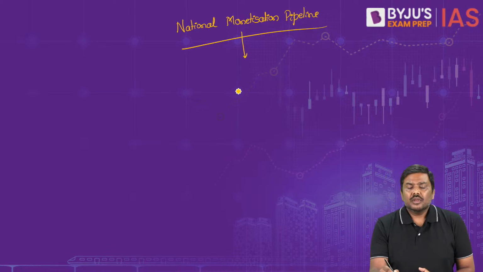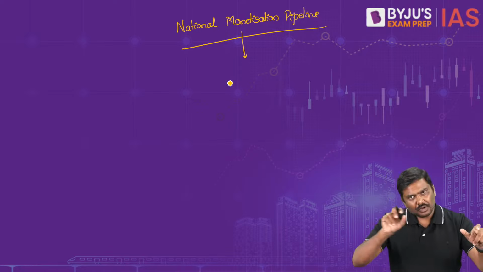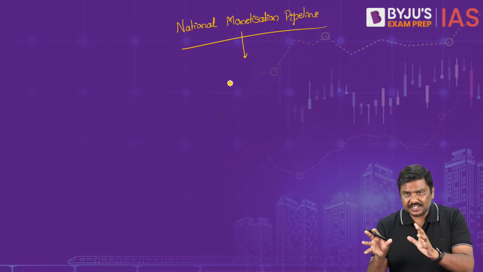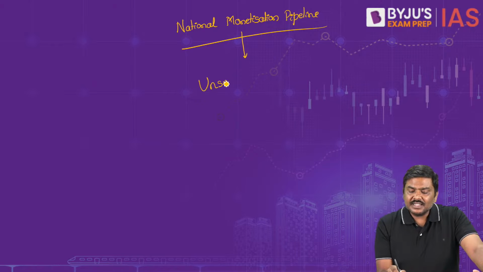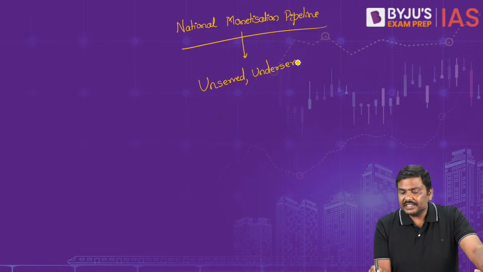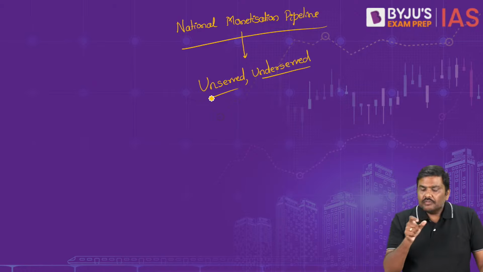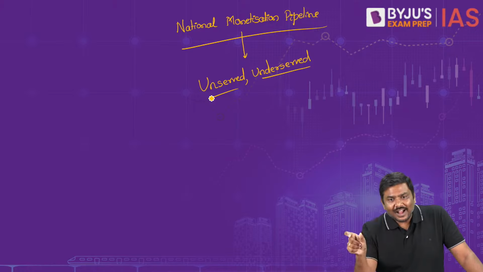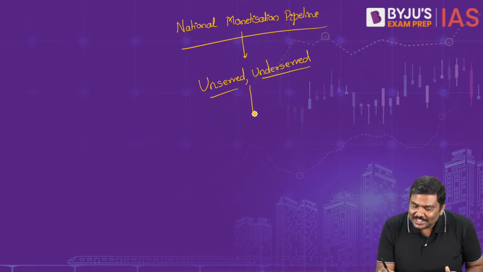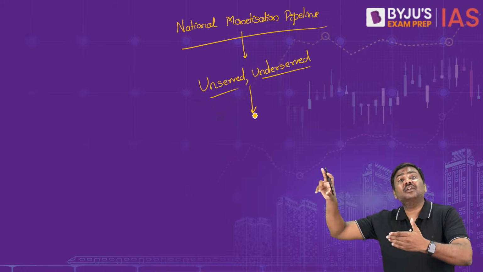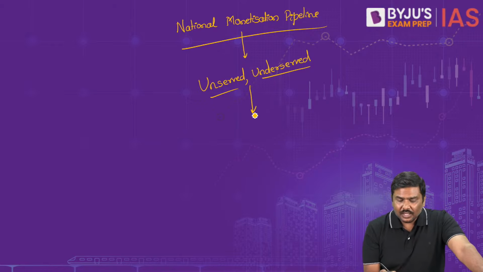Under the NMP, which will be implemented from financial year 22 to financial year 25, government wants to utilize the assets which are either unserved or underserved. I repeat, government wants to utilize, mobilize the assets which are unserved as well as underserved. Basically, these assets will be mobilized and money will be raised for the development of infrastructure projects. And that is where you can connect this to National Infrastructure Pipeline.